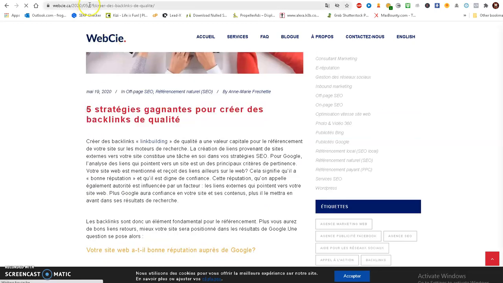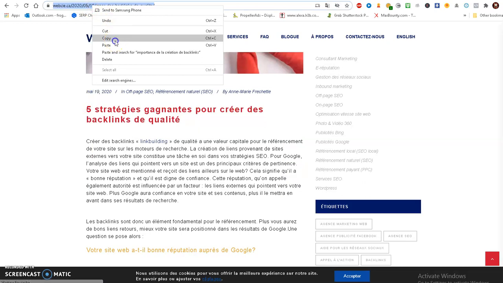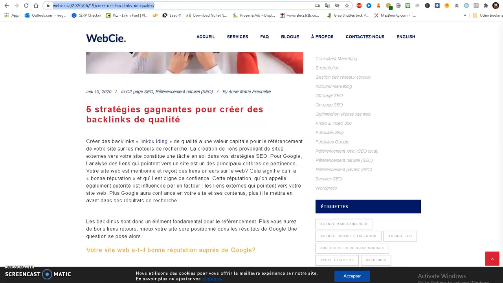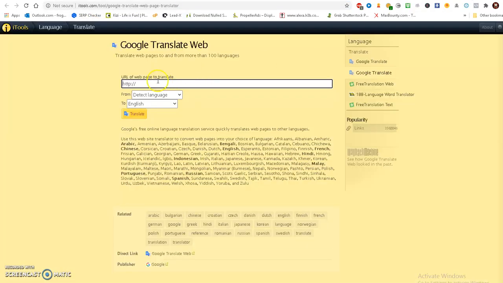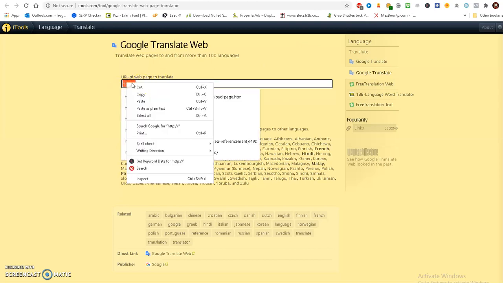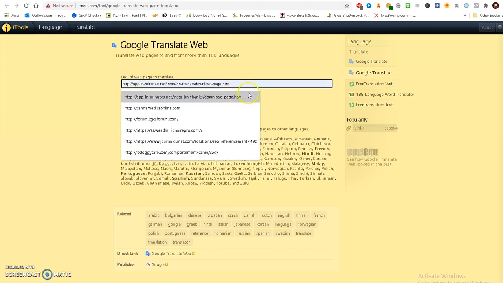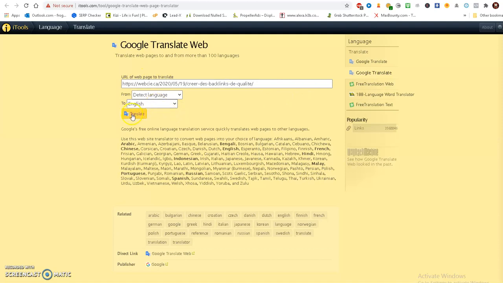Then I would highlight the URL, go to Google Web Translate, it'll do the whole page. Alright, and then to English, translate.